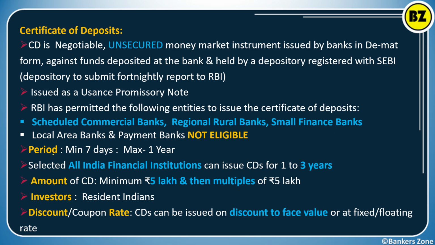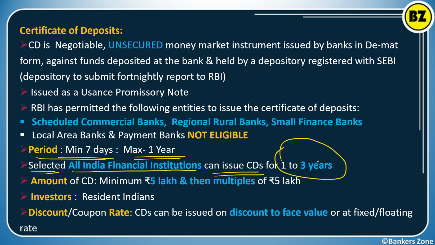What is the period of a certificate of deposit? Minimum 7 days and maximum 1 year is the period for a certificate of deposit. The selected all India financial institutions can issue the certificate of deposit for a period of more than 1 year up to 3 years. Only for selected financial institutions it is allowed. Okay, so the general period is 7 days to 1 year, but some financial institutions are allowed to issue up to 3 years.